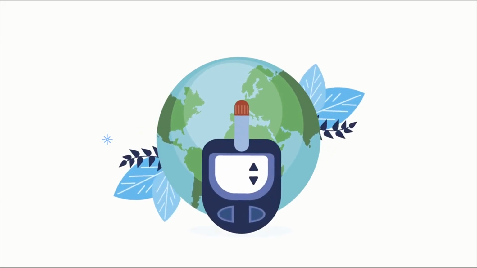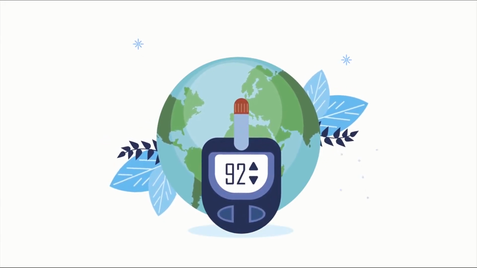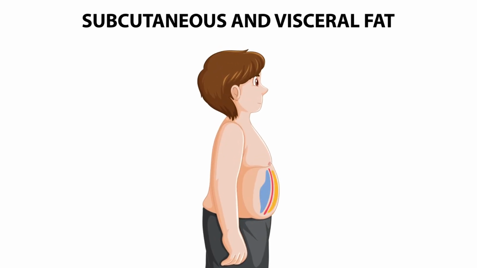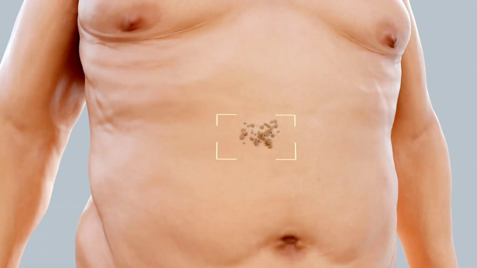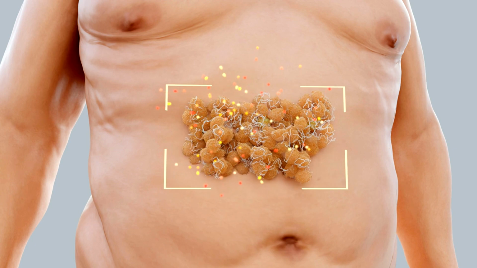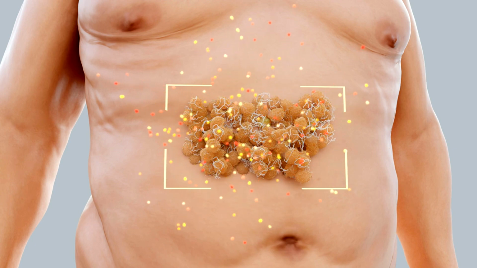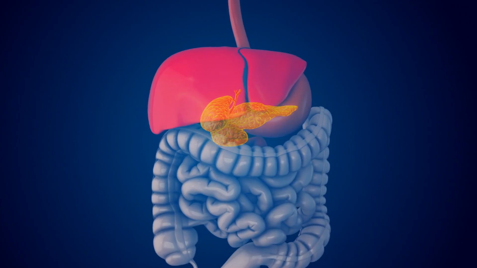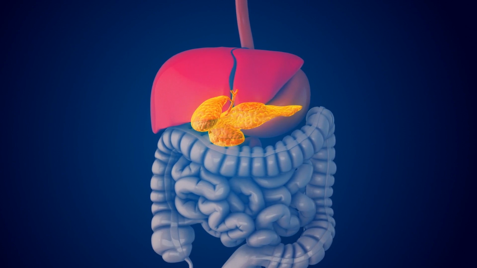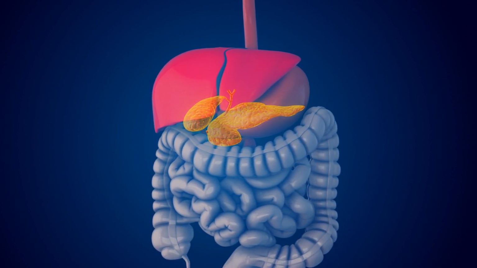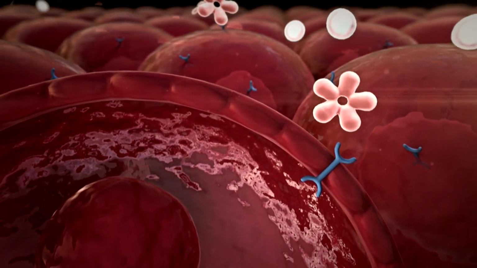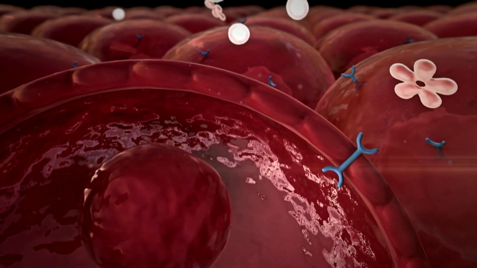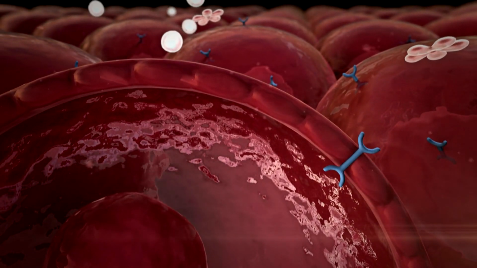Now, the link between obesity and type 2 diabetes is well documented and critically important to understand in addressing the global diabetes epidemic. Excessive body weight, particularly visceral fat around the abdomen, plays a pivotal role in developing insulin resistance. Visceral fat is not merely a storage depot for excess calories, but an active endocrine organ that secretes hormones and pro-inflammatory substances. These substances can impair the function of insulin, the hormone responsible for regulating blood glucose levels, leading to insulin resistance. As insulin resistance intensifies, the pancreas compensates by producing more insulin until it can no longer keep up, resulting in elevated blood sugar levels, a hallmark of type 2 diabetes.